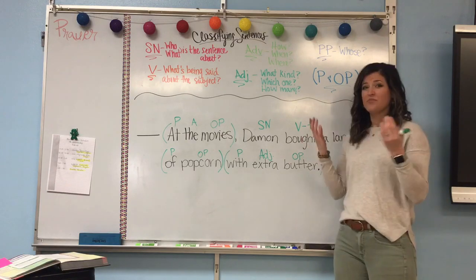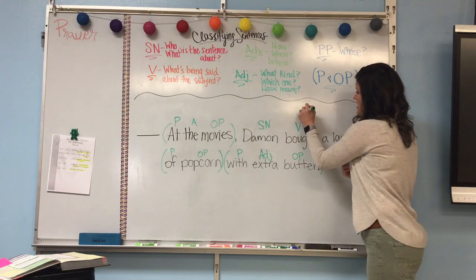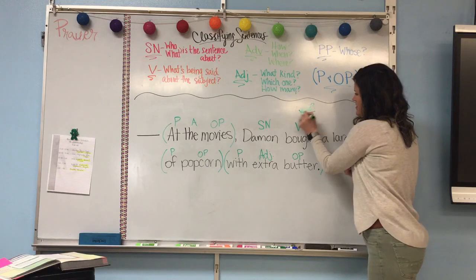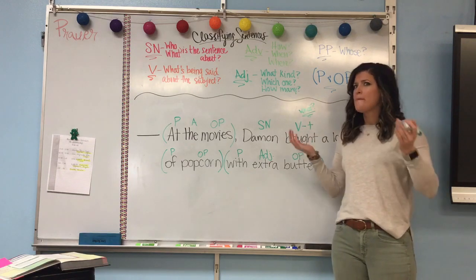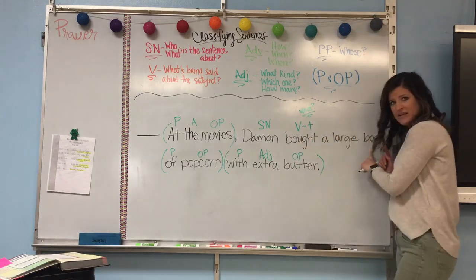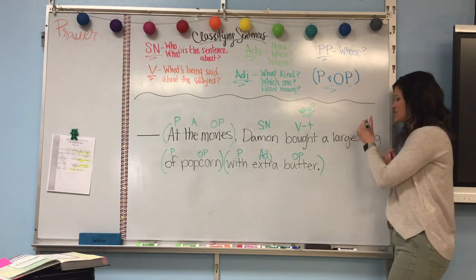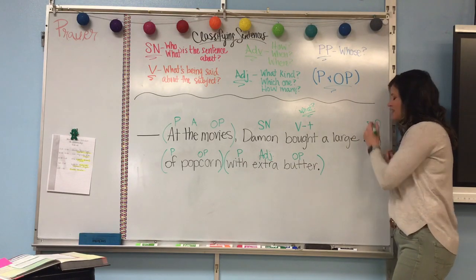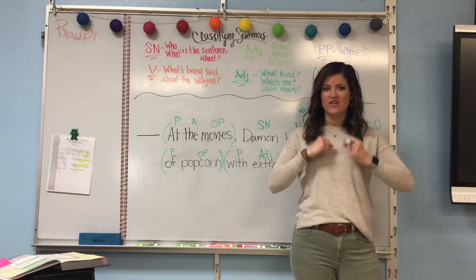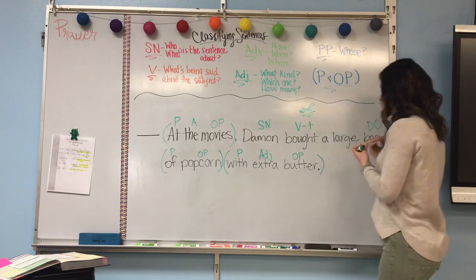So you'd actually ask, bought what? So I'm even going to write that in there. I'm going to put what? Okay, bought what? Bought a bag. It's transferring its action. So bag is our direct object. It is directly receiving the action, and it is an object because it's a noun.